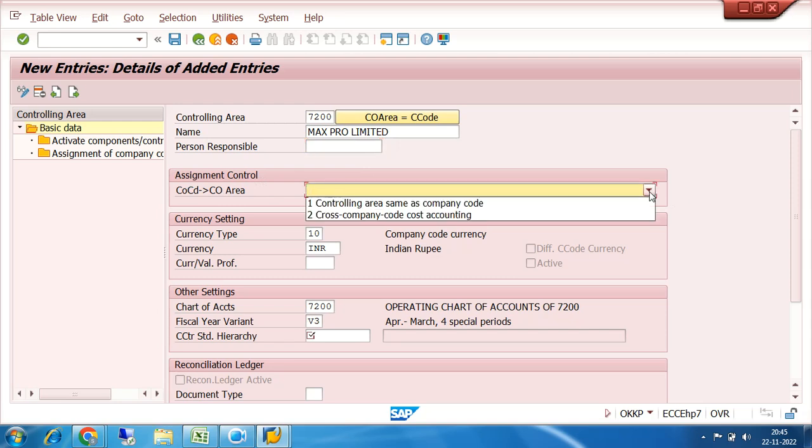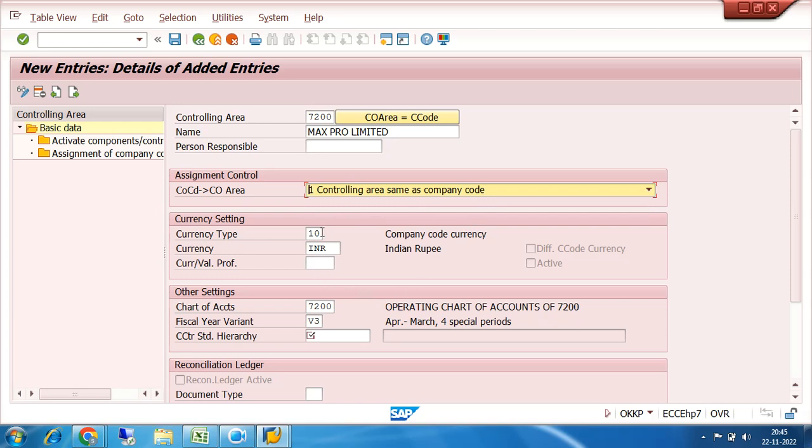So what are the options here? Let us see. There are two options: controlling area same as company code, and cross company code cost accounting. That means in the first scenario, every company code will have its own controlling area. In the second, many company codes work under one controlling area, called cross company code cost accounting. It is a very rare scenario. Normally it is preferred to have the same controlling area as the company code, so that the closing operations in costing or controlling will be smooth and time bound. So I am selecting the first scenario.